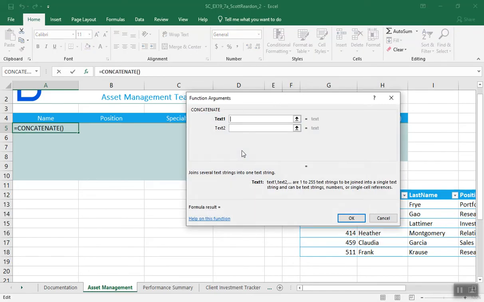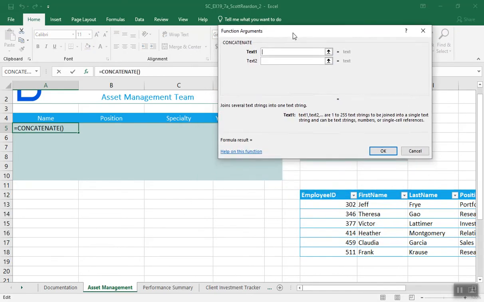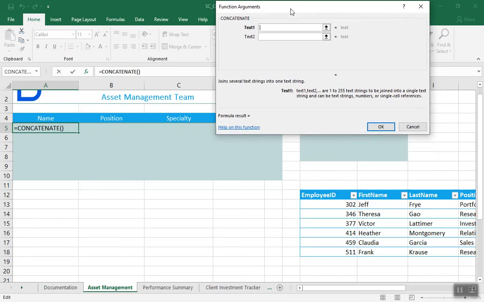And all we're doing here again is we're just combining text from multiple fields. Okay? And it's saying we're going to add the text that is in cell H13, which is our first name. Add a space. Now here my second text, I'm just going to hit the space bar.